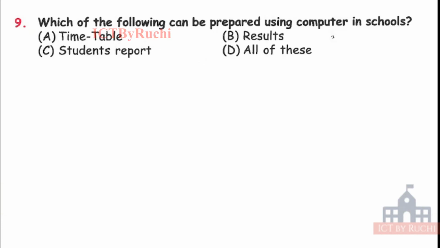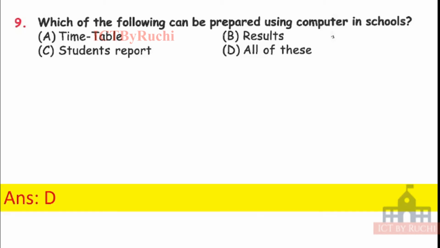Next question. Which of the following can be prepared using a computer in a school? A, timetable. B, results. C, student report. Or D, all of these. Very easy. Tell me the answer very soon. Answer is D. All of these.